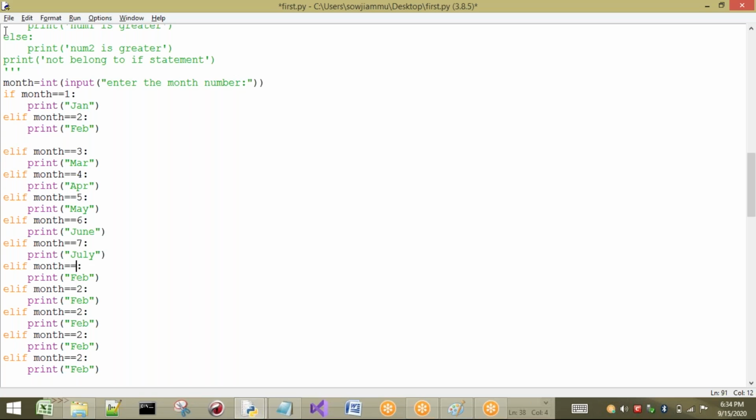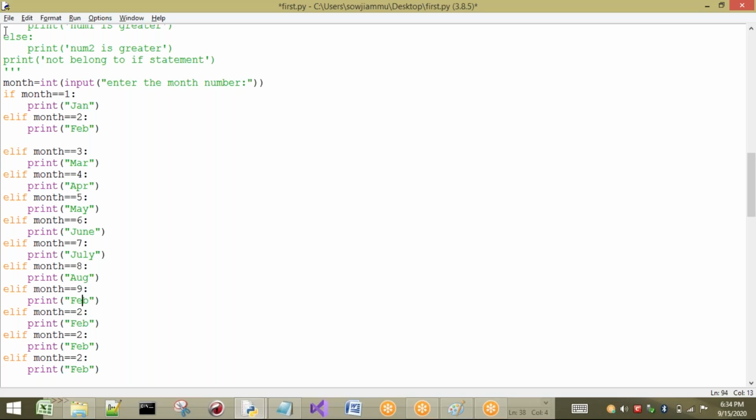Multiple conditions here. So if you are going for if, there you can have how many conditions? Only one. If that condition is true, those statements are going to be printed. If this condition is not true, then those statements are not going to be printed.